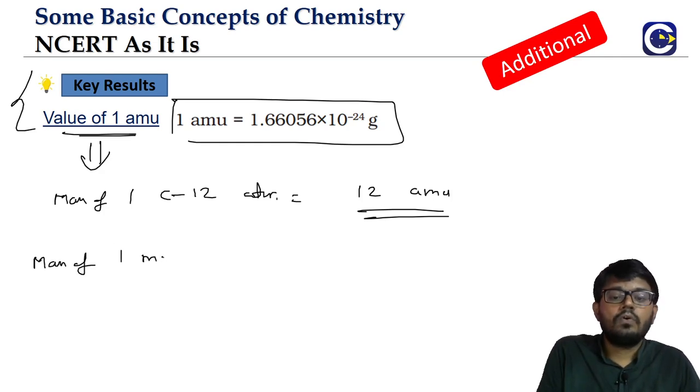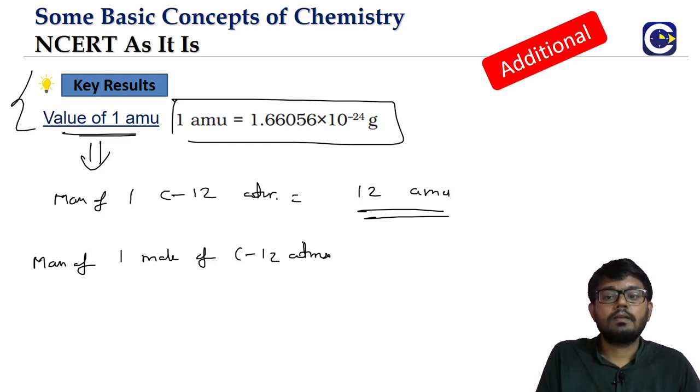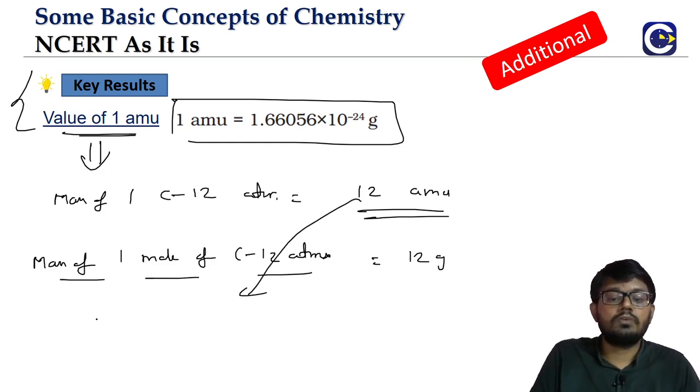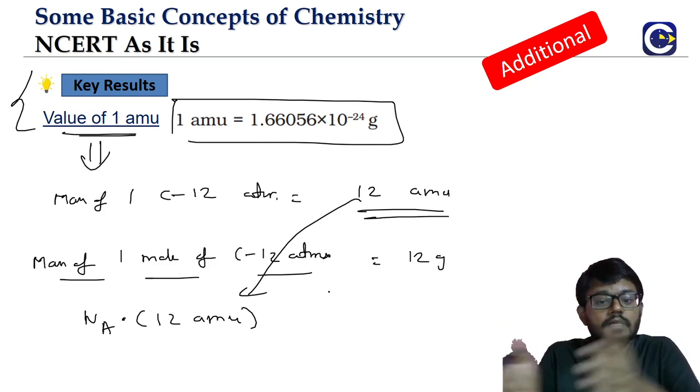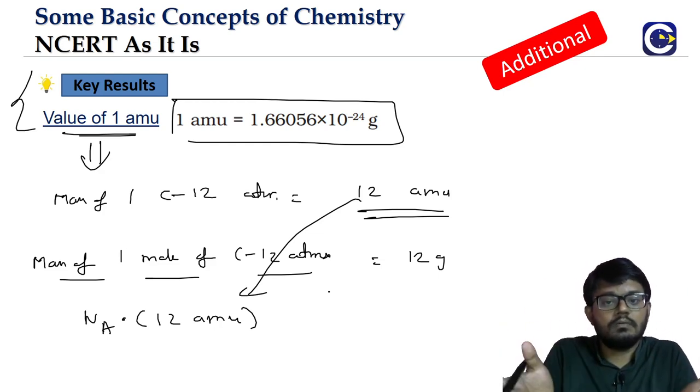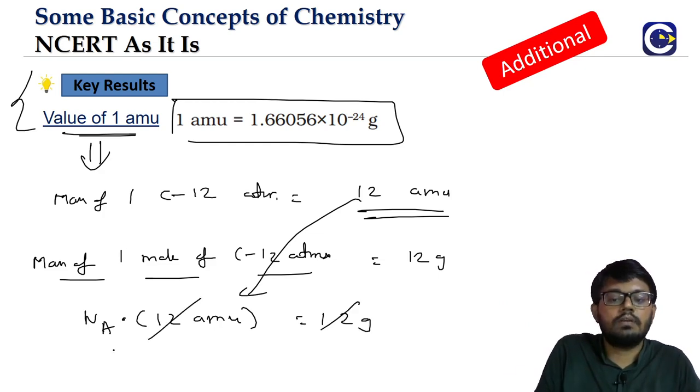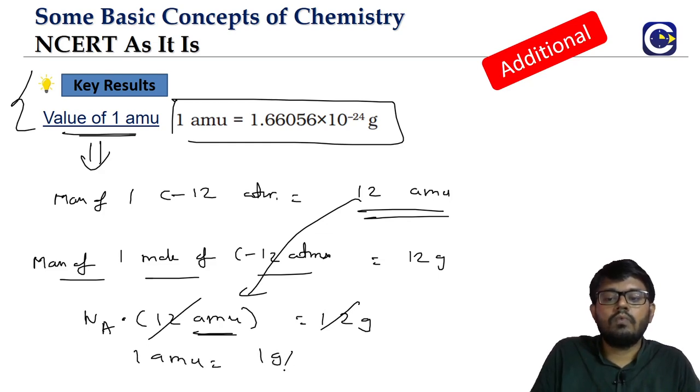Mass of 1 mole of carbon 12 atoms is the gram atomic mass of carbon, that is 12 grams. But mass of 1 mole of carbon 12 atoms means Avogadro number into 12 AMU, since mass of one atom is 12 AMU and 1 mole means Avogadro number of atoms. So Avogadro number into 12 AMU is equal to 12 grams. We can see 12 gets cancelled. We are looking for AMU, so 1 AMU will be equal to 1 gram by Avogadro number. So this is the result we can look at.